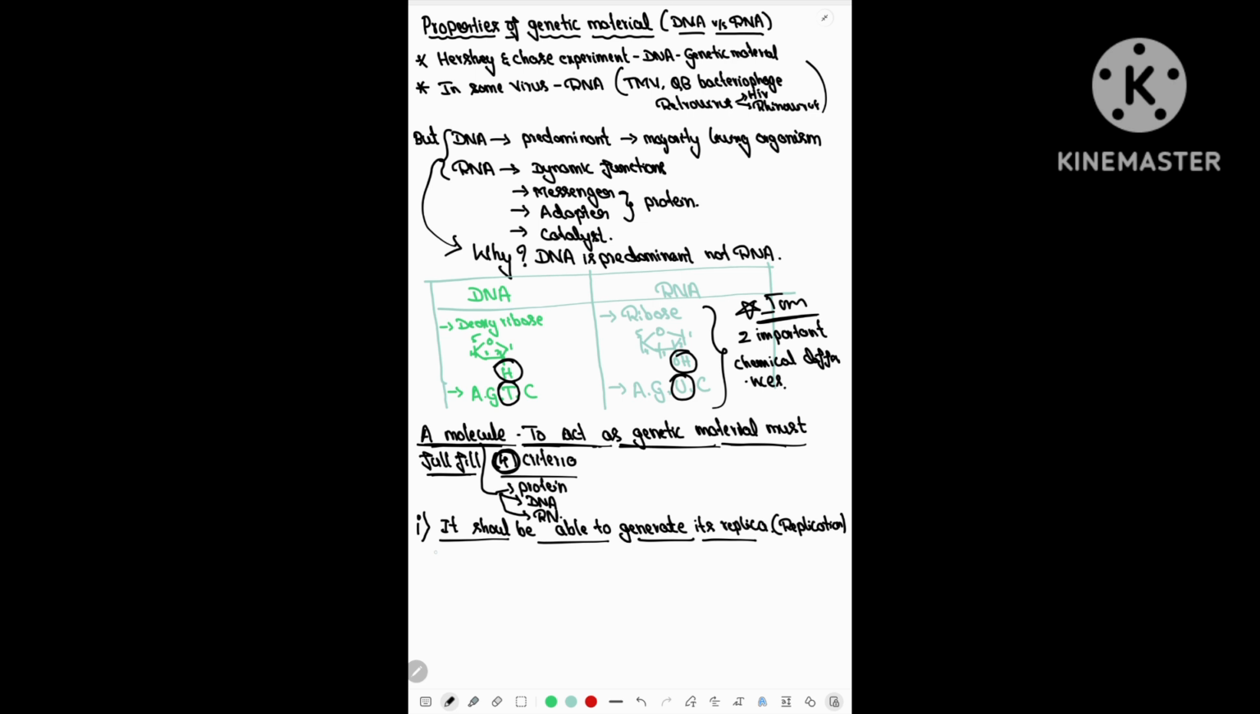Now, among protein, DNA and RNA, in case of DNA and RNA, there is a rule of complementarity. That is, purines base pair with pyrimidines: adenine with thymine, guanine with cytosine. Due to this complementarity, DNA and RNA are able to produce their replica. That is, both DNA and RNA fulfill the first criterion, whereas protein is a polymer of amino acids and there is no rule of complementarity, and hence there is no replication. Now, from our list, protein is deleted.